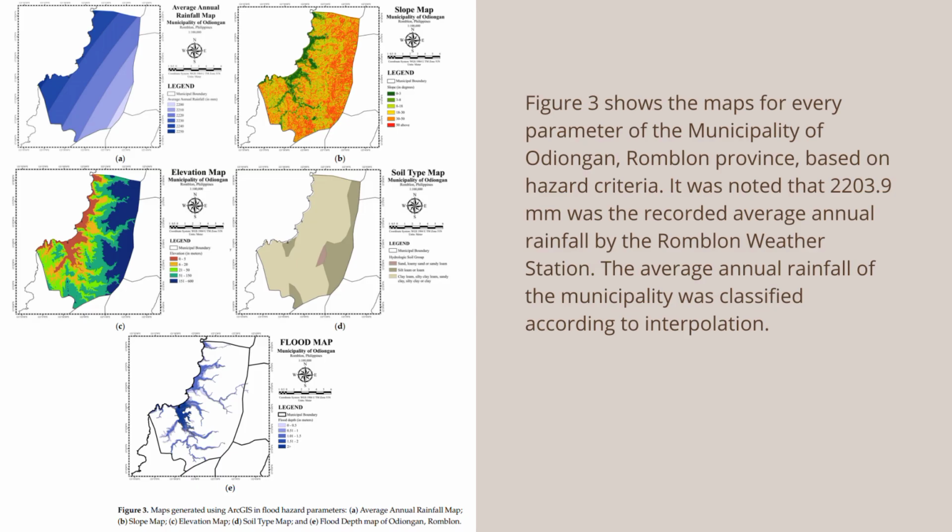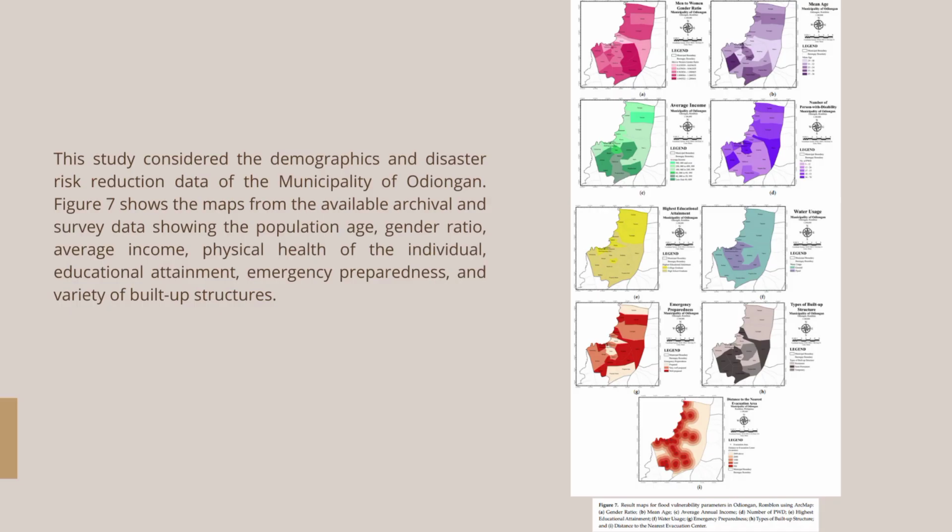Results and discussion. Figure 3 shows the maps for every parameter of the municipality of Odiongan, Romblon Province based on hazard criteria. It was noted that 2,203.9 mm was the recorded average annual rainfall by the Romblon Weather Station. The average annual rainfall of the municipality was classified according to interpolation. This study considered the demographics and disaster risk reduction data of the Municipality of Odiongan. Figure 7 shows the maps from the available archival and survey data showing the population age, gender ratio, average income, physical health of the individual, educational attainment, emergency preparedness, and variety of built-up structures.